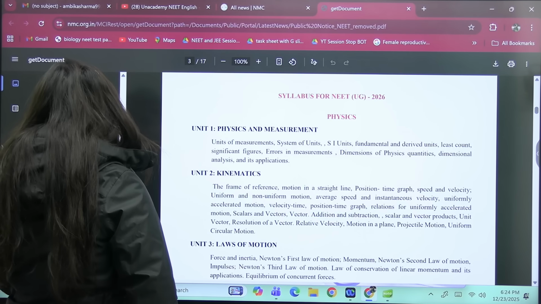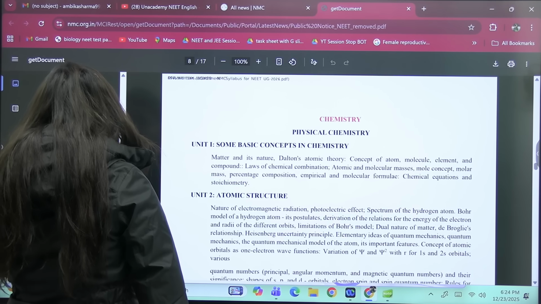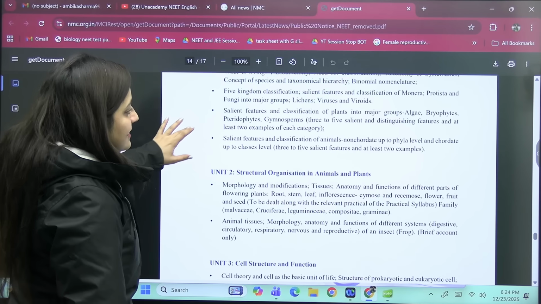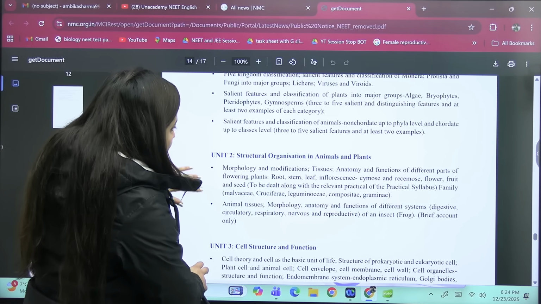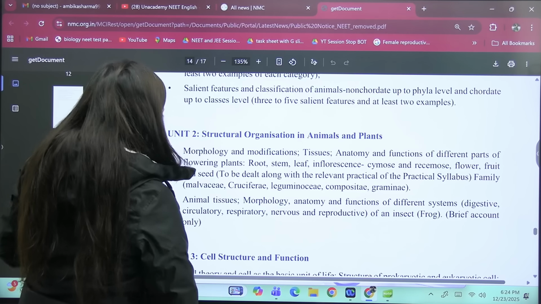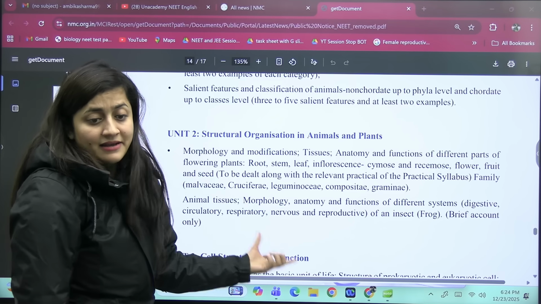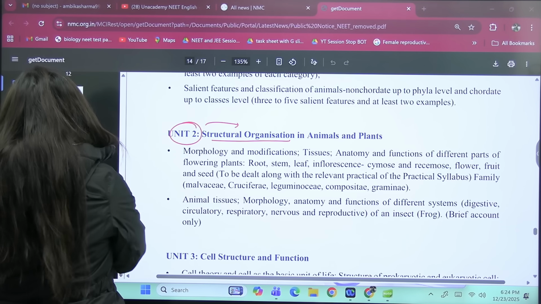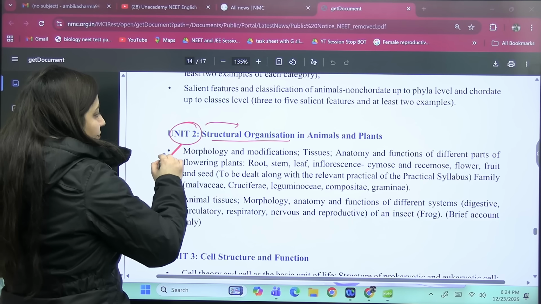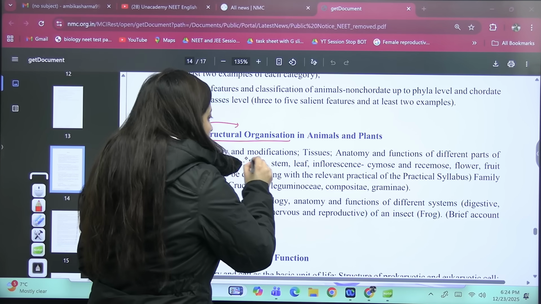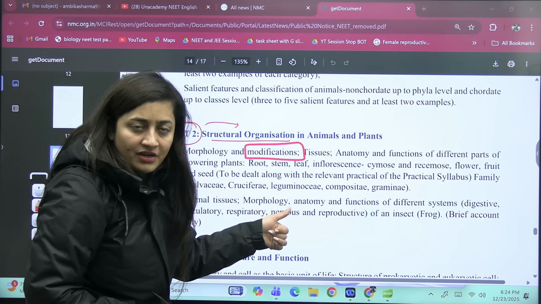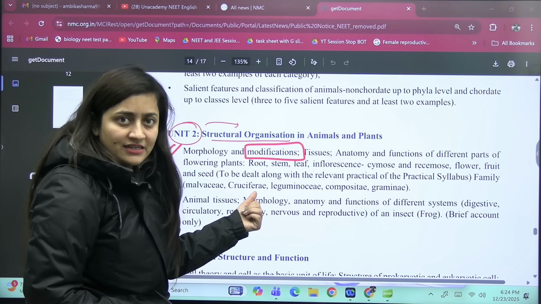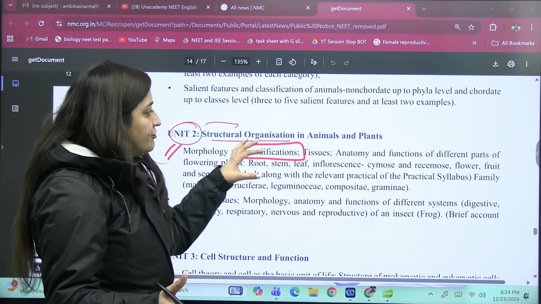And let me tell you, you'll be amazed to know that even in the biology part, if you check the official syllabus, just look at it. You remember this mistake? It is from 2024. It is still there. When you look at unit number 2, structural organization in animals and plants, initially they have mentioned morphology and modifications. The modification part is obviously given, and this part you have to study from your old NCERT, right? In the new NCERT, you are not going to find that in detail.